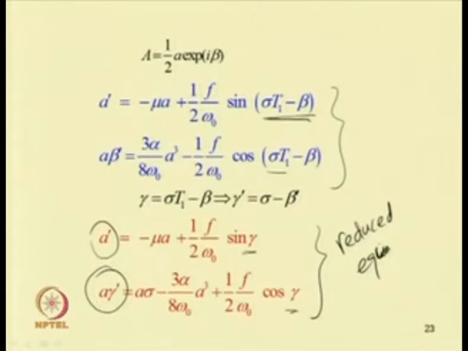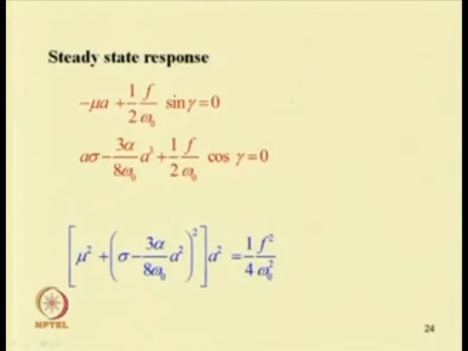So, in these reduced equations, to obtain the steady state solution, we have substituted a dash equal to 0 and gamma dash equal to 0. Then we got these two conditions. One can solve these two equations numerically to find the steady state solution, or analytically.